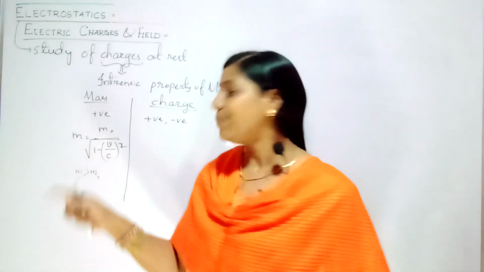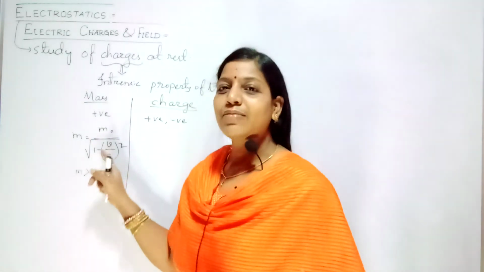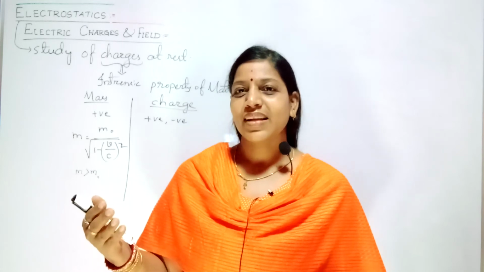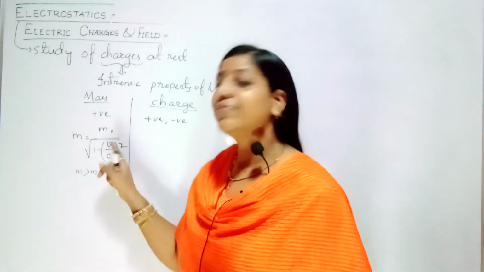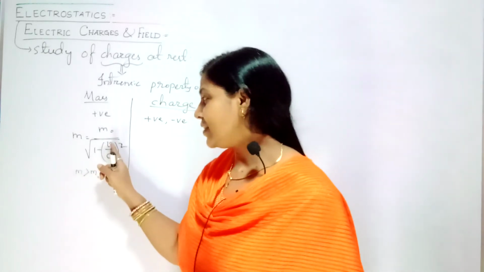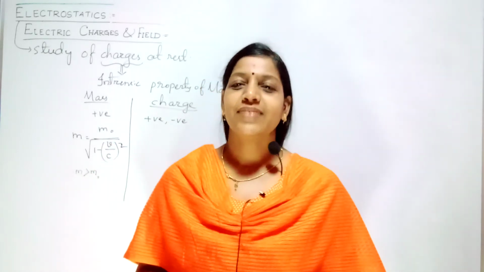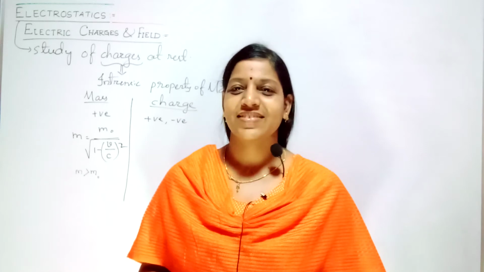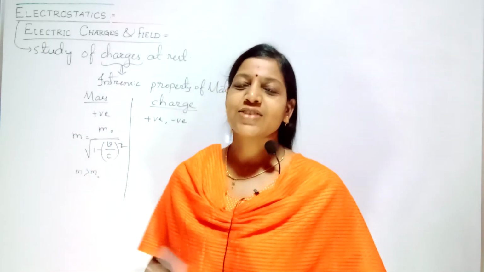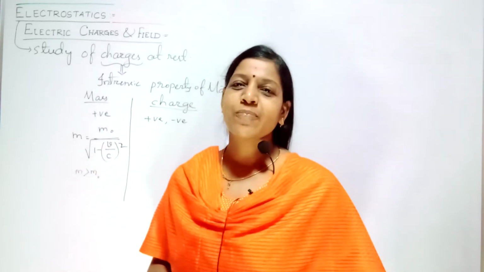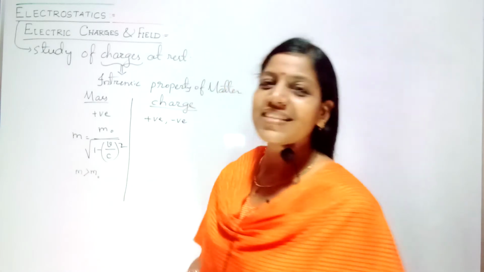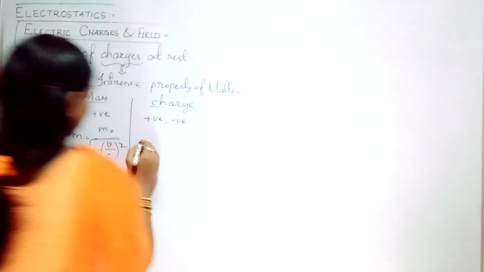You may think how many kg it will increase. It depends on your velocity, with how much speed you are running. V is your velocity, C is the velocity of light. So on that factor only your mass will increase, whereas your charge is independent of speed.